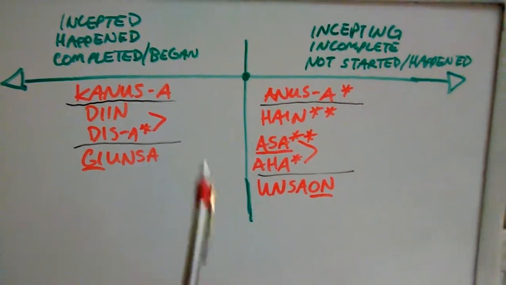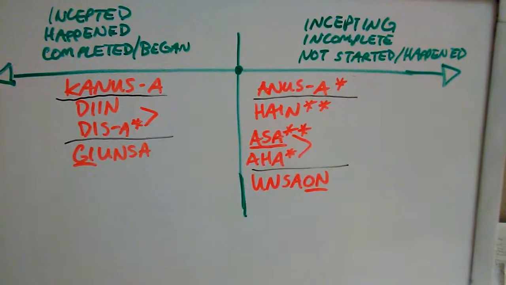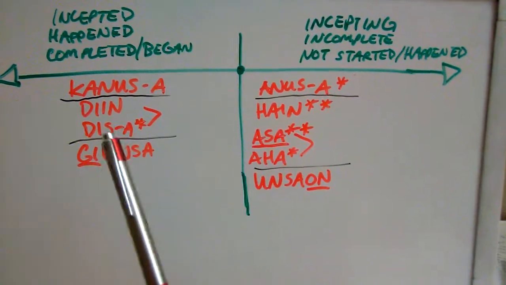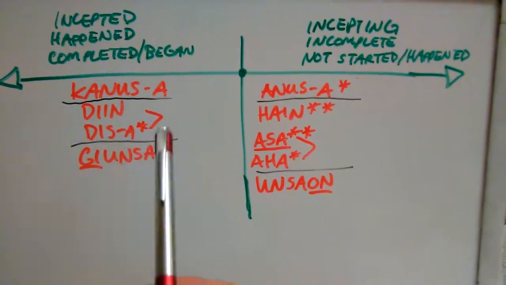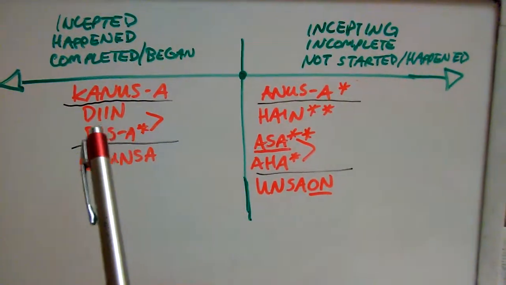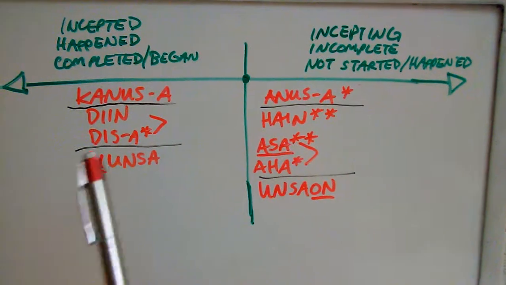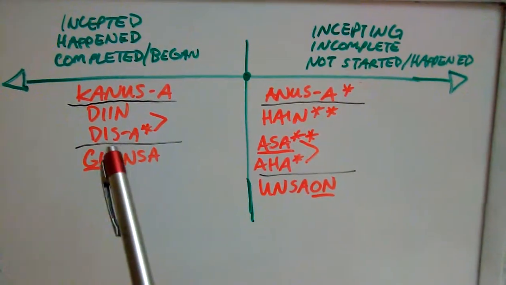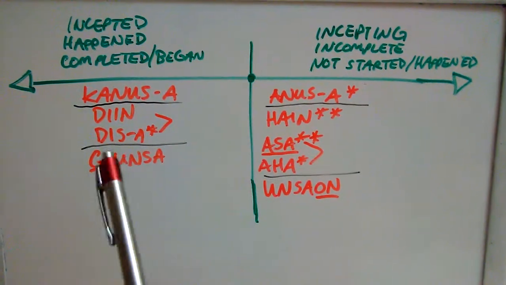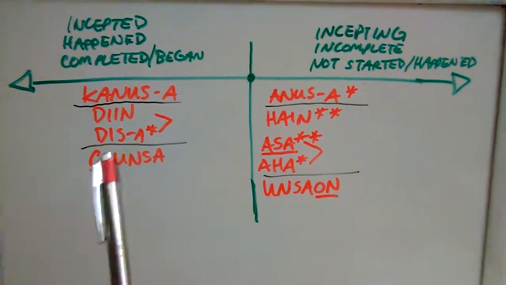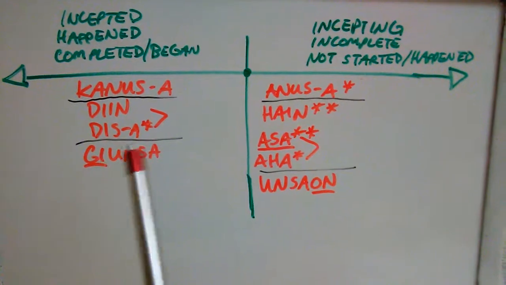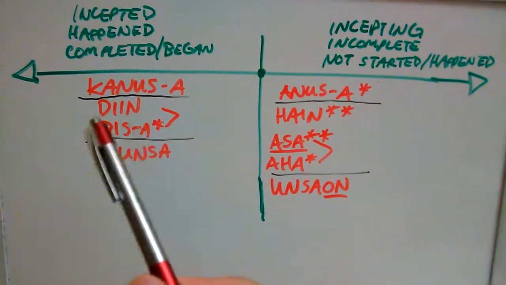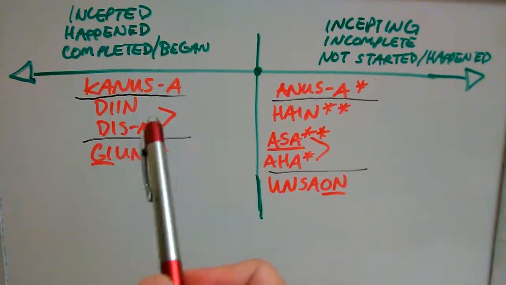And I put dis-a there because dis-a is a dialectal difference, right? Dis-a has the same meaning as diin, but again, diin is the standard dialect of Cebuano that's used versus dis-a, which is a dialect of Cebuano that's used somewhere else, right? Dis-a is not very much used unless the dialect of that Cebuano language uses it. So again, in standard Cebuano, you'll use diin, and most of the people who speak Cebuano use diin.